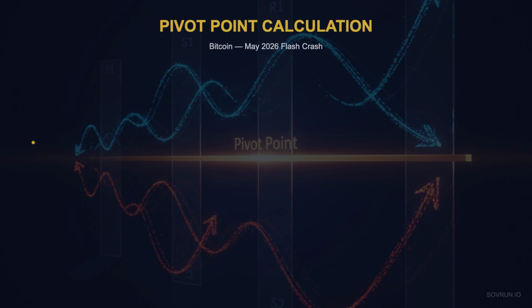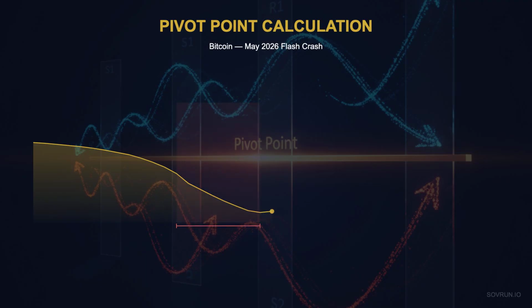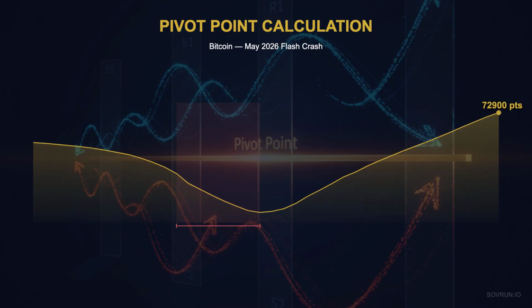In May 2026, Bitcoin flash crashed and recovered 12% in 48 hours. How did institutional traders know exactly where to buy the dip? They used a simple calculation called the pivot point.